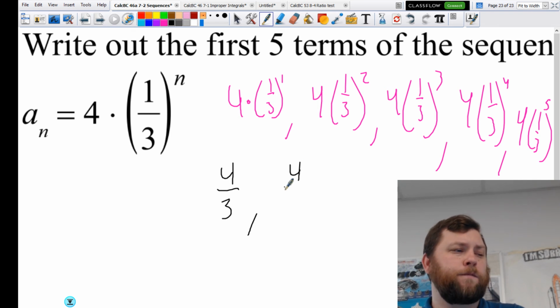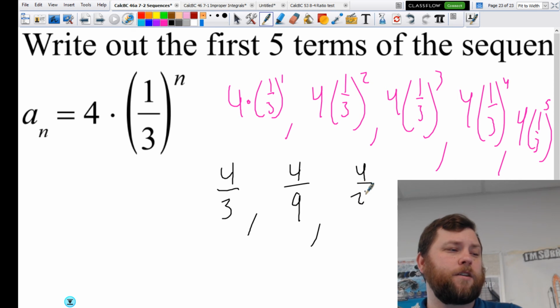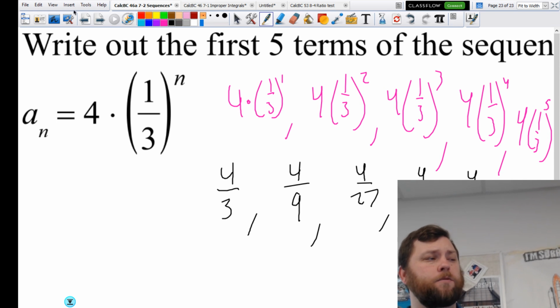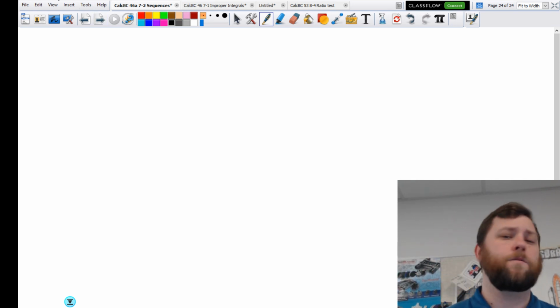So, hopefully. We'll see. 4/9, you're cubing this. 4 to the 27th. 4 to the 81st power, first power. And 4 times 3 is 243 power. Sure. I'm going to make them do that. Take a picture. Let's go.